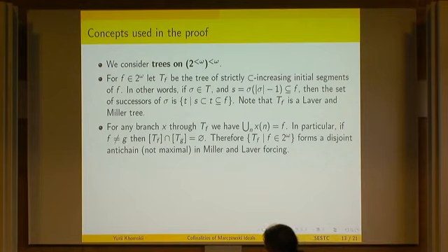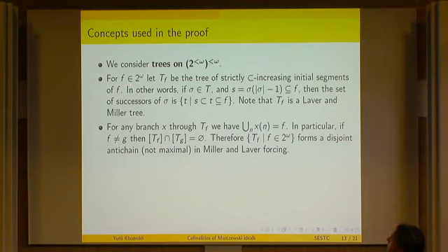I mean, they're basically just, maybe you have some trees, let's say a Miller tree, and that splits somewhere, and the things where it splits are actually going to be some collection of initial segments of reals in the Cantor space, something like that.